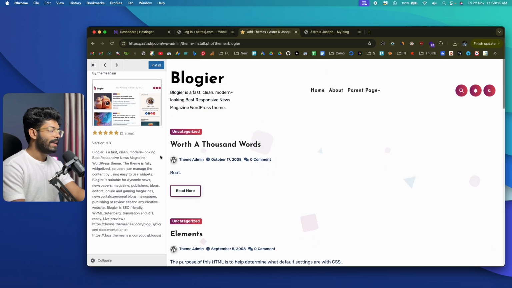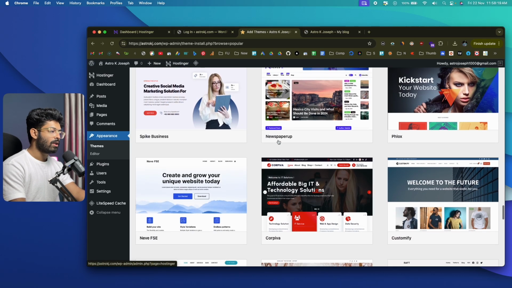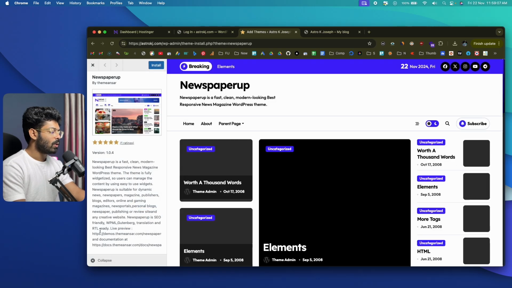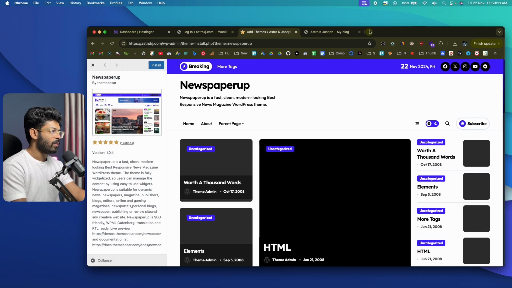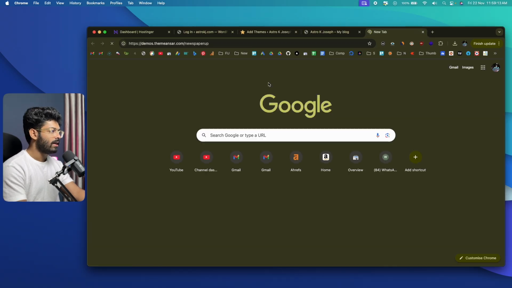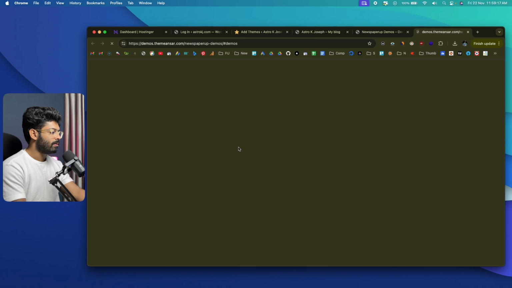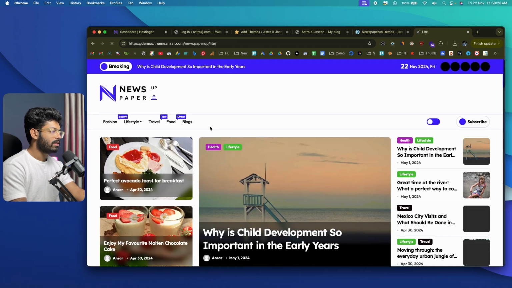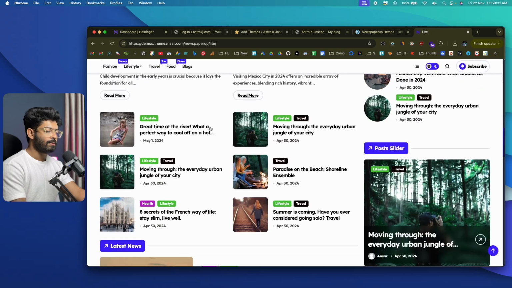Okay. Now to install any theme, the first thing that you're going to do is make sure to select a theme. So you can go ahead and click on any of these themes. Hopefully you can find the demo link right here, or the demo will load here. And if you want to, you can copy that demo link and paste it in a new tab and wait for it to load and click on explore demos maybe. And if you install this theme on your WordPress blog and do the necessary configuration, this is how your website will look. All right.